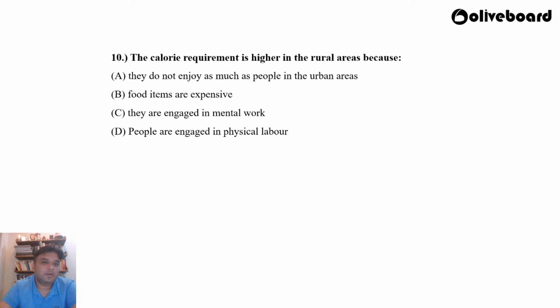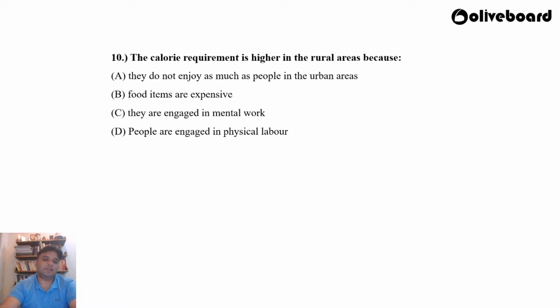Question number 10. The calorie requirement is higher in rural areas because A. they do not enjoy as much as people in the urban areas. B. Food items are expensive. C. They are engaged in mental work. D. People are engaged in physical labor. What do you think is the correct answer? The calorie requirement is higher in rural areas. Why do you think it is?